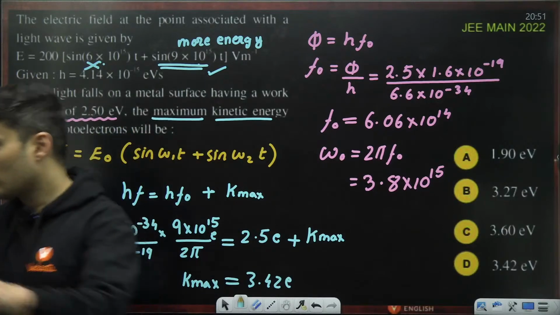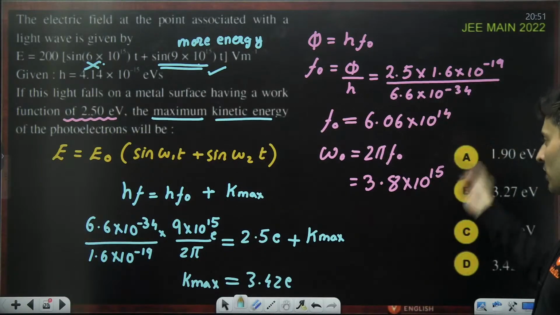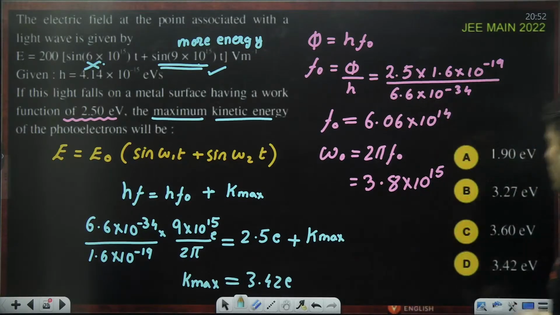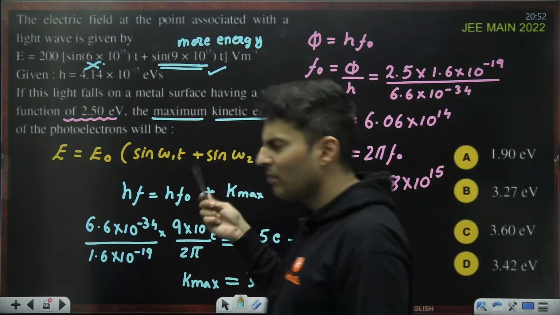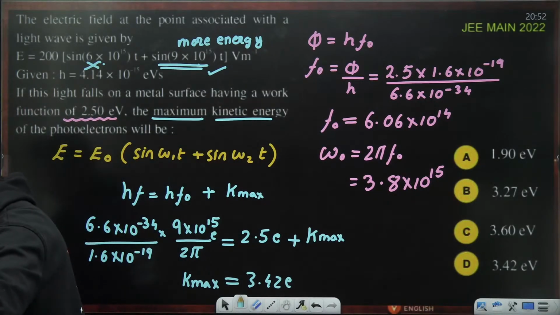Is that okay? Got it? This was just done to check whether the frequencies are more than the threshold or not. Otherwise, this was not needed because none of the options had 0 as the answer. If there was 0, then I should have checked, but I just showed it to you. Otherwise, that step was not needed.